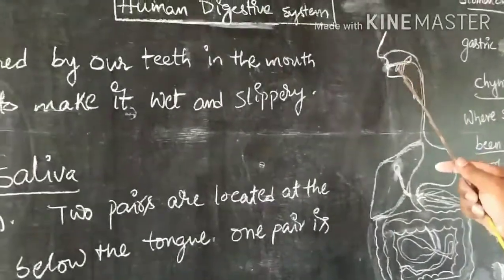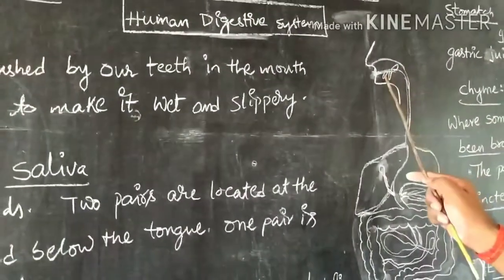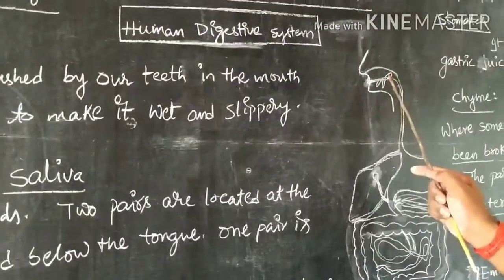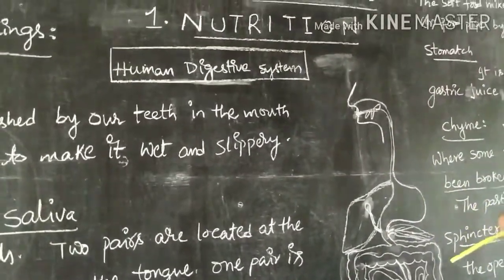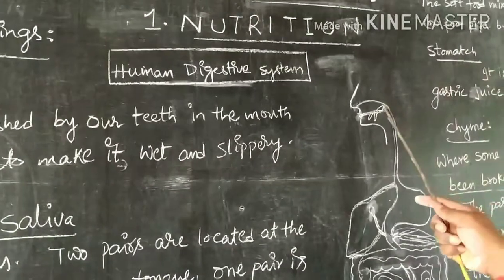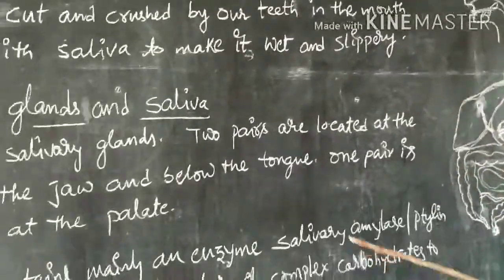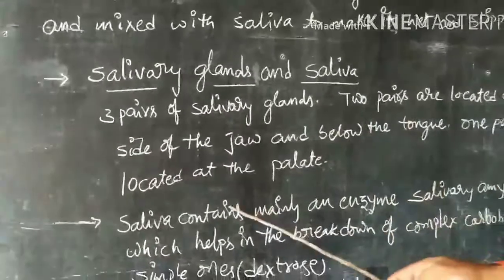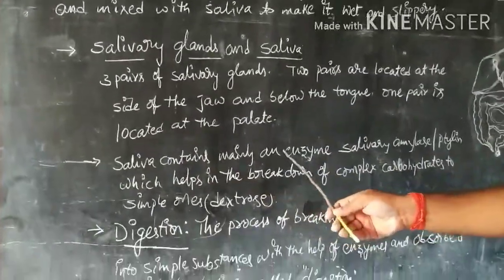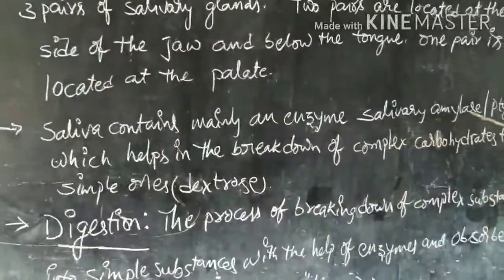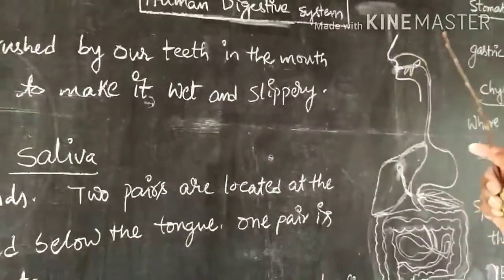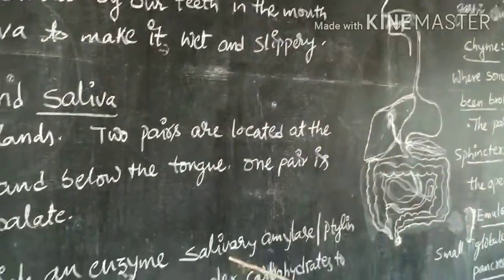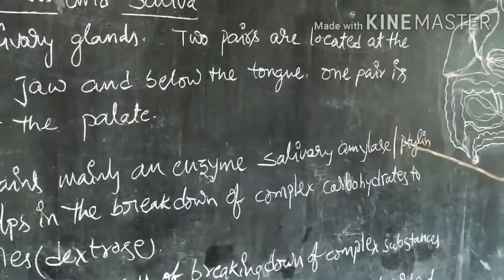We have three pairs of salivary glands, that is submaxillary, sublingual and parotid glands. The parotid gland opens just below the ears. Saliva mainly contains an enzyme called salivary amylase or ptyalin, where the p is silent.